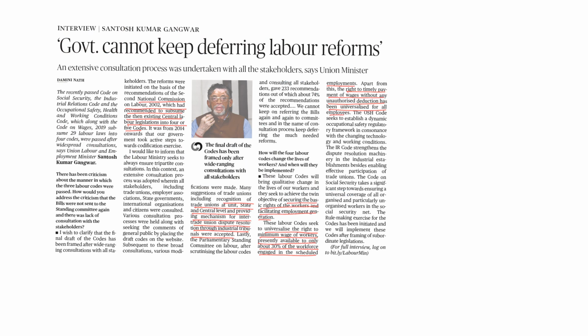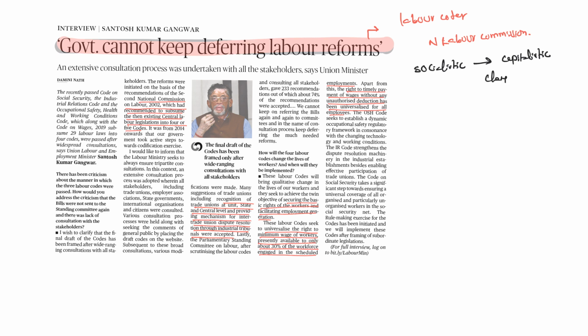Finally, the government cannot keep deferring labor reforms. Labor codes are being enacted. The National Labour Commission in 2002 recommended this. Even after 18 years, there is opposition to it. Probably in our shift from a socialistic to a capitalistic economy, we are having these hiccups. In this context, what the Union Minister, Mr. Ganga, says is this.